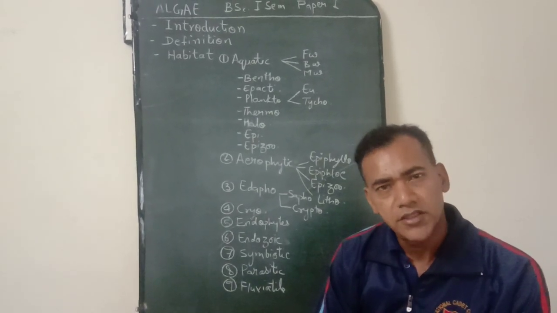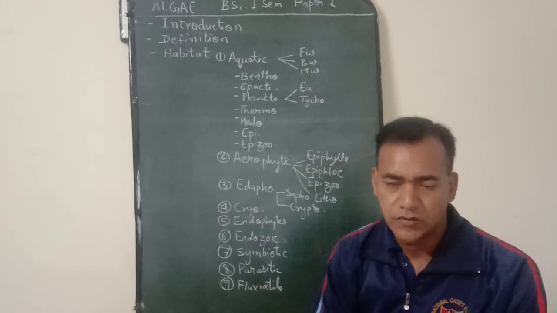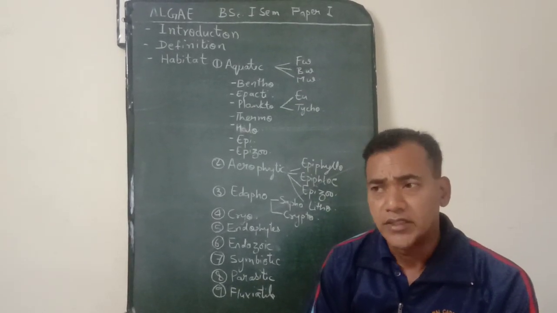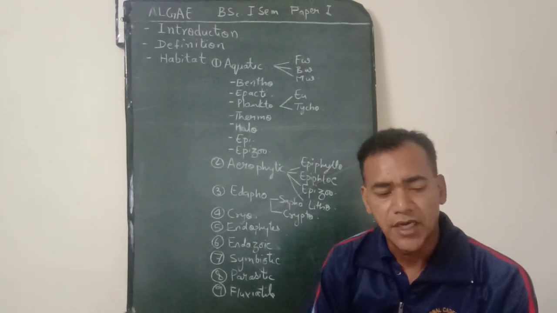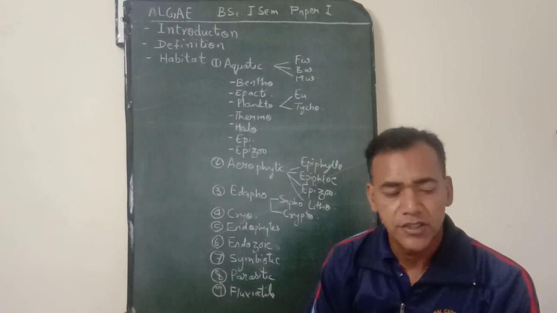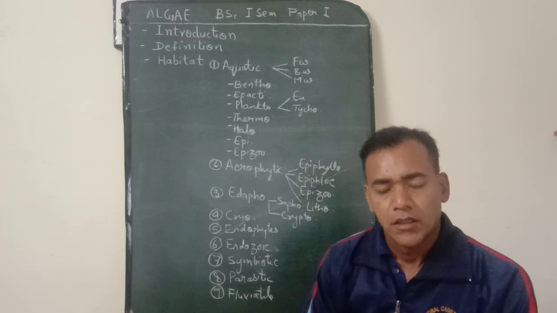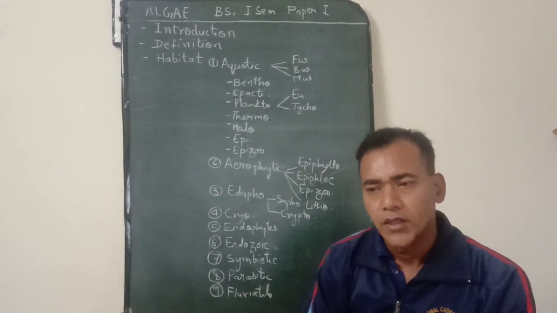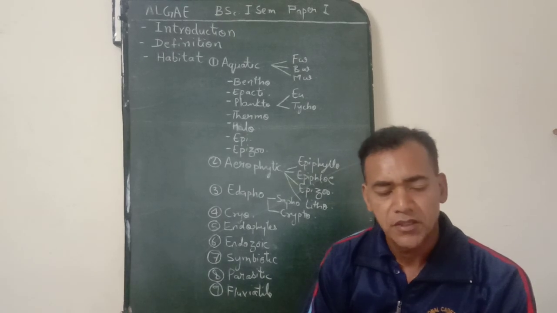It is a large heterogeneous group of plants which are diverse in habitat, size, organization, biochemistry, cytology, physiology, and reproduction. This is one of the important groups of thallophyta, most primitive and most simple.